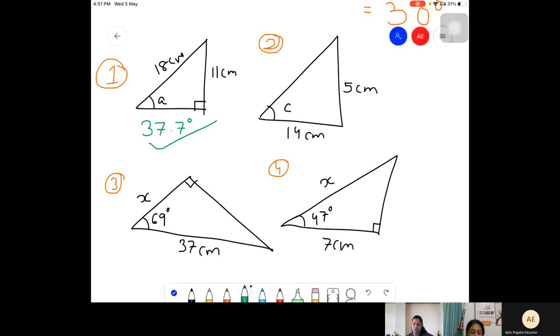Ma'am, 19.7. 19.7 degrees. Correct. Saying the unit is important, okay, bacha? Yes, ma'am, I'll try to say and use units. Okay, ma'am.